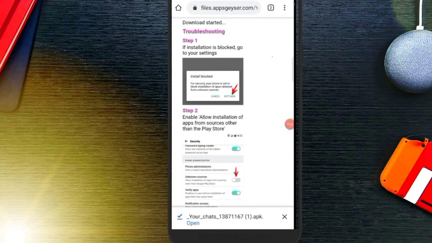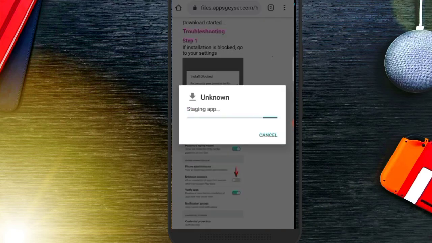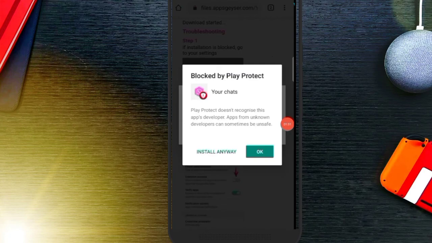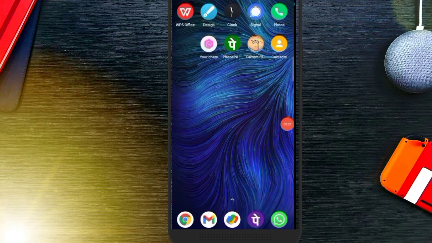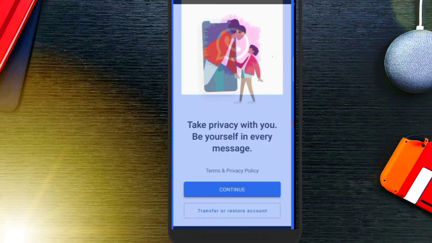Click on open. Again it would require a little bit of time, and click on installation, then click install anyway. So guys, you can see here our app has been downloaded. So just open it. So this is the logo.